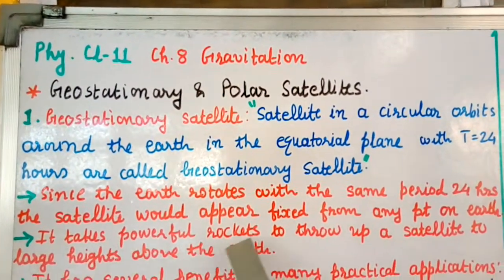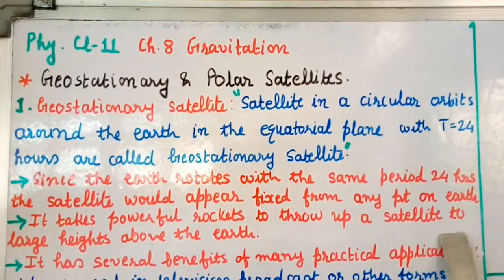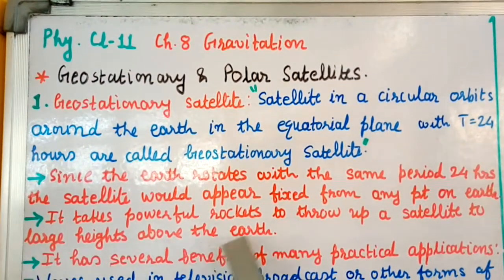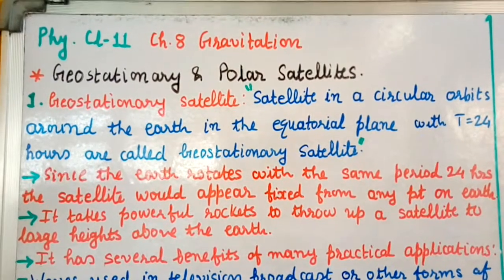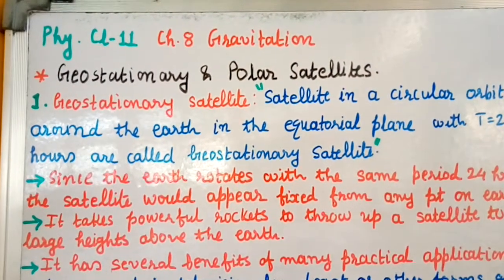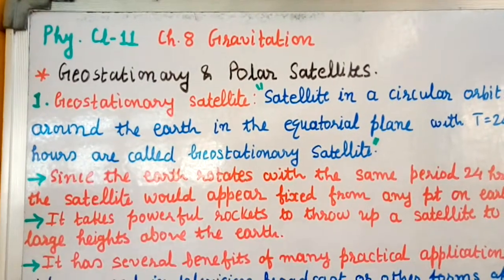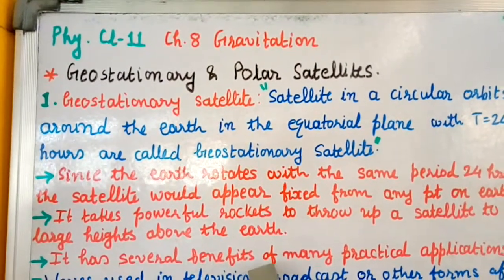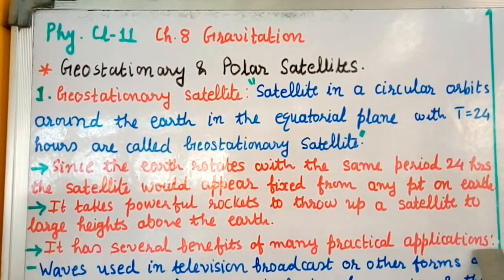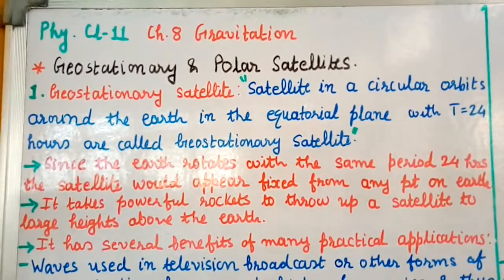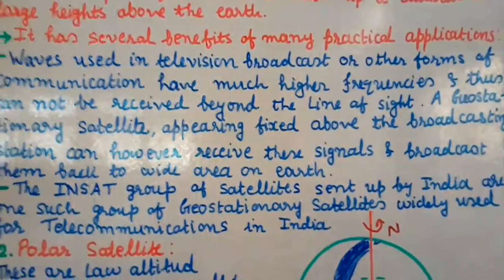It takes powerful rockets to throw up a satellite to large heights above the earth. Now to launch this geostationary satellite into space, we require powerful rockets. It has several benefits and many practical applications.